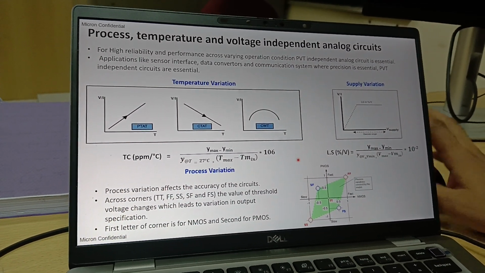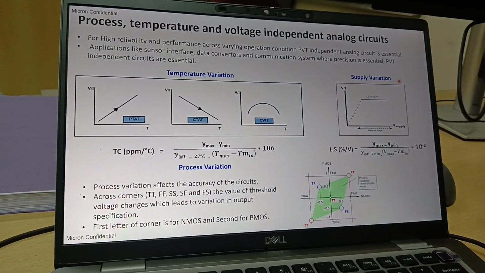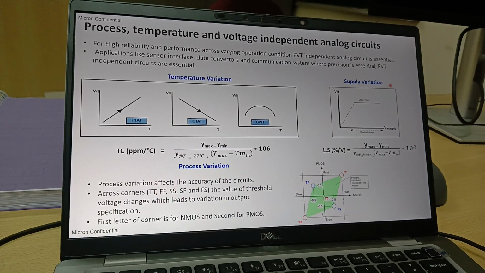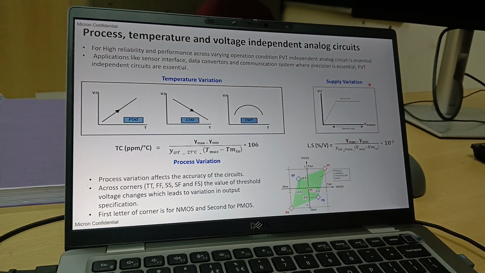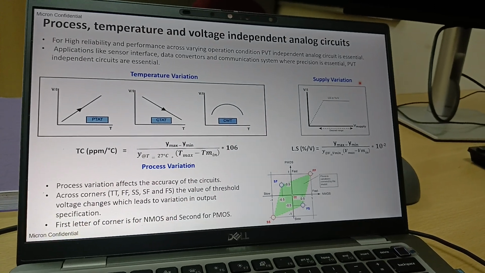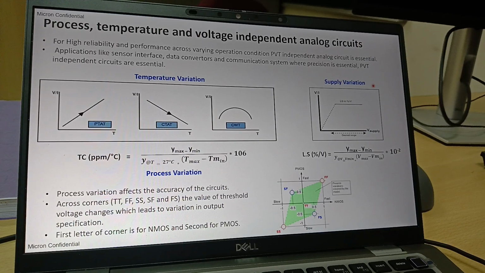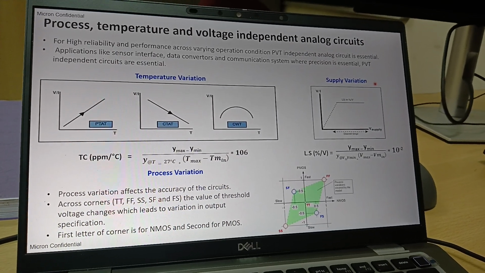The second most important aspect of our analog circuits is supply variation. Supply variation means, let's say you have an analog circuit and you have a supply, let's say VDD. Because of noise or other sources, your supply will change by delta V, but your circuit output quantity should not change with that variation.